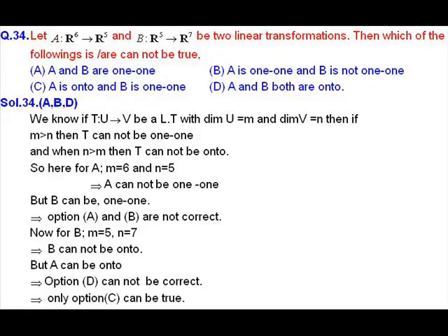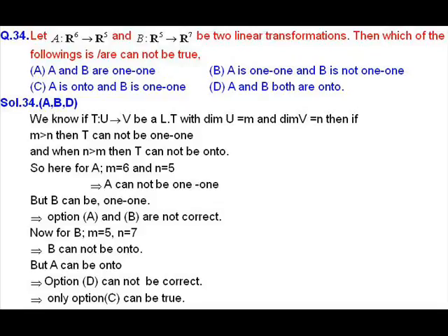Solution of question number 34. In this question we have A and B, two linear transformations. A is the map from R6 to R5 and B is the map from R5 to R7, and we have to choose the not true statements among options A, B, C and D. In option A we have A and B both are 1-1 maps. Now we know a map will be 1-1 if its nullity is equal to 0, that is, the null space has only the 0 element.